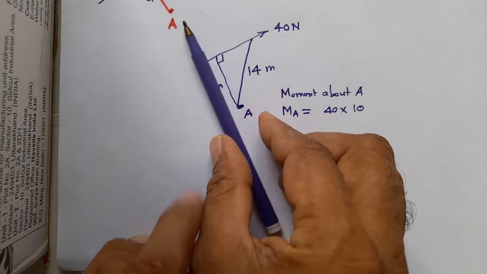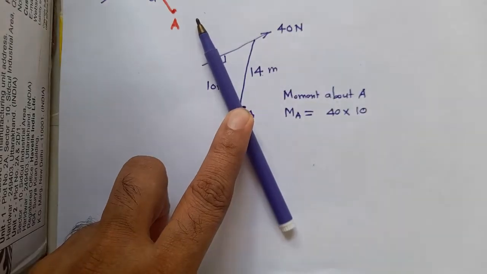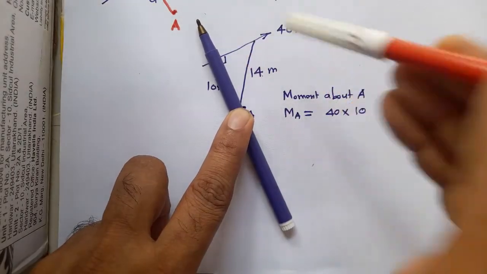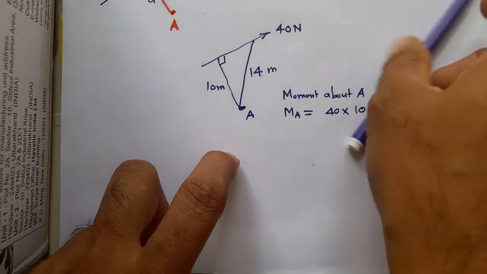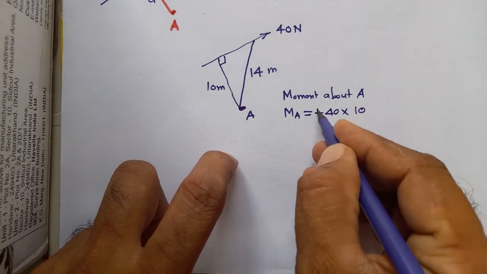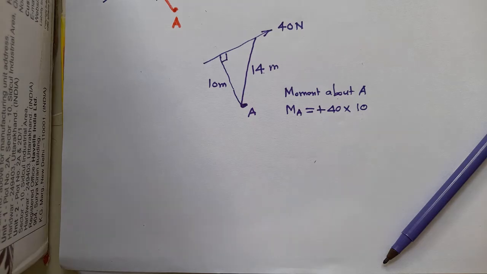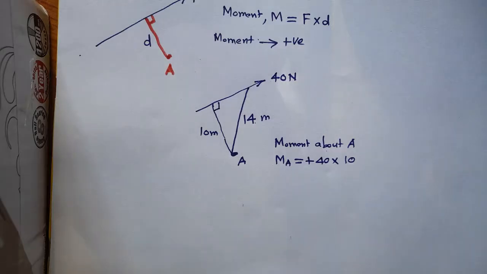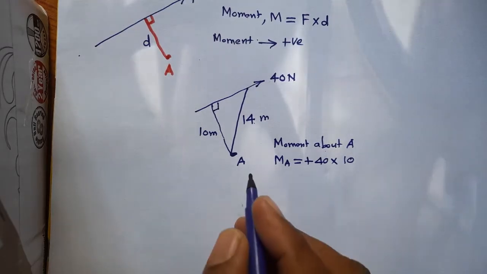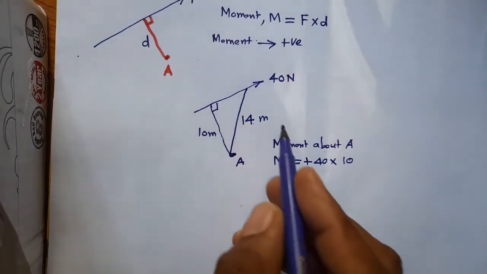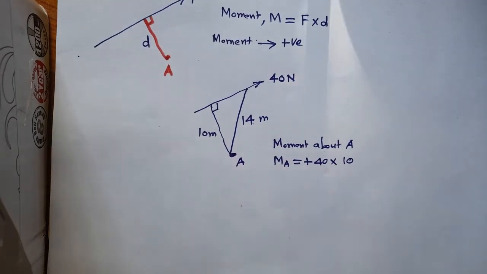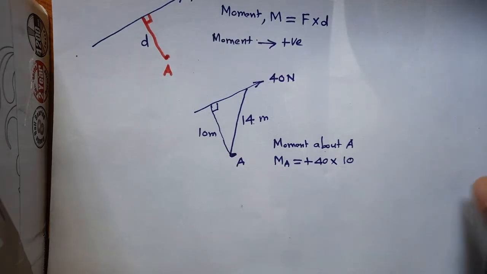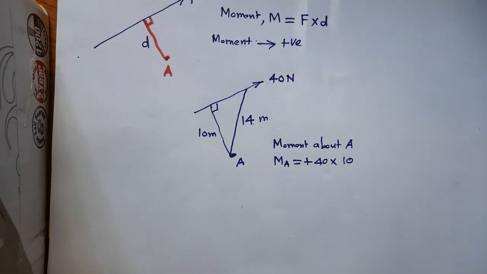So you put a pen here and check in what direction this is going to rotate. You will find that this is turning clockwise, so give a positive sign. The sense of this moment will be clockwise, so plus. Well, let us take one more example.